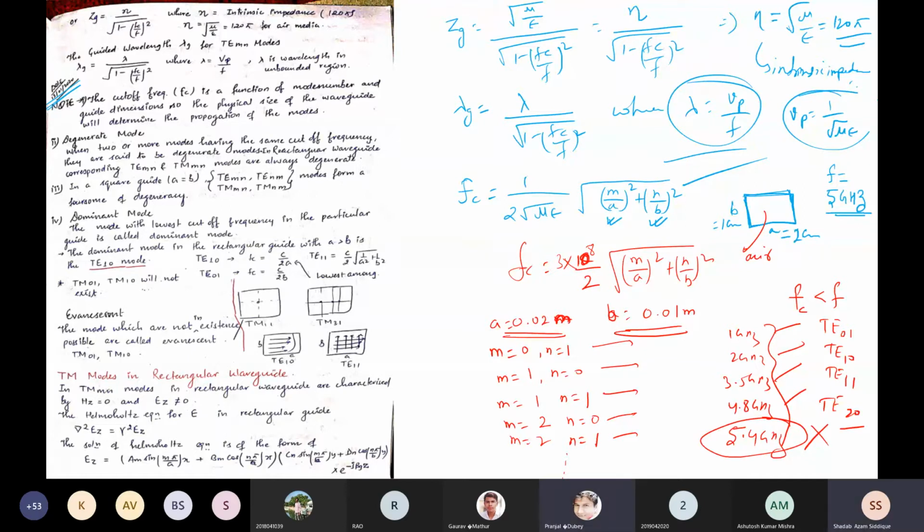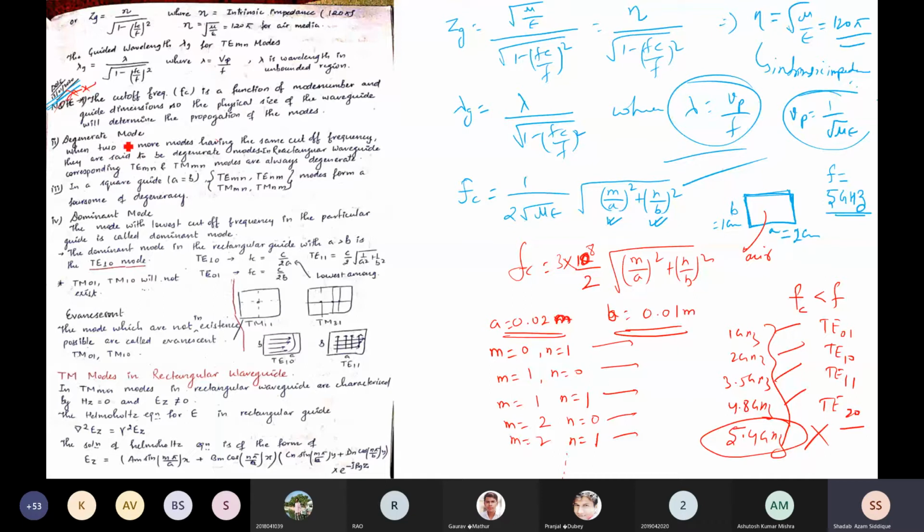So I'll proceed with the second point, which is degenerate mode. Try to focus on these notes also while studying this topic, or wherever we have given the star marks, try to study those also. So we have degenerate mode.